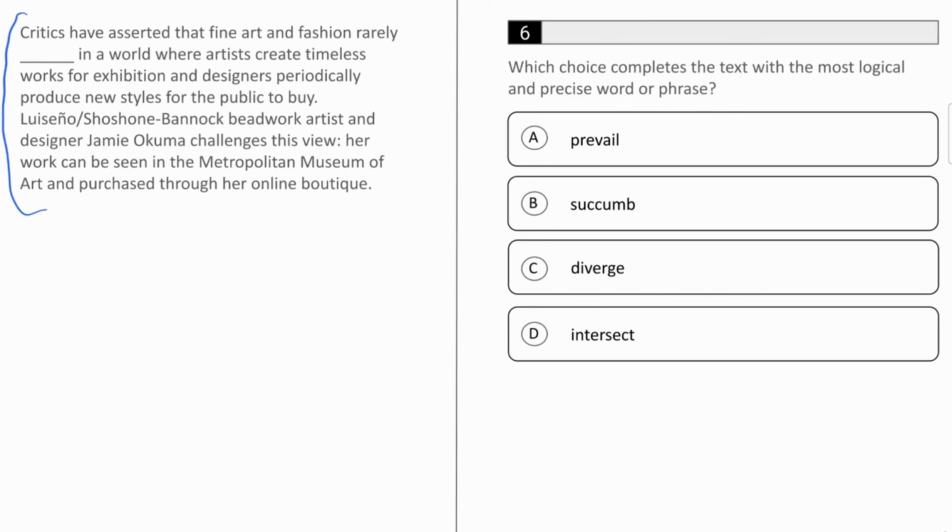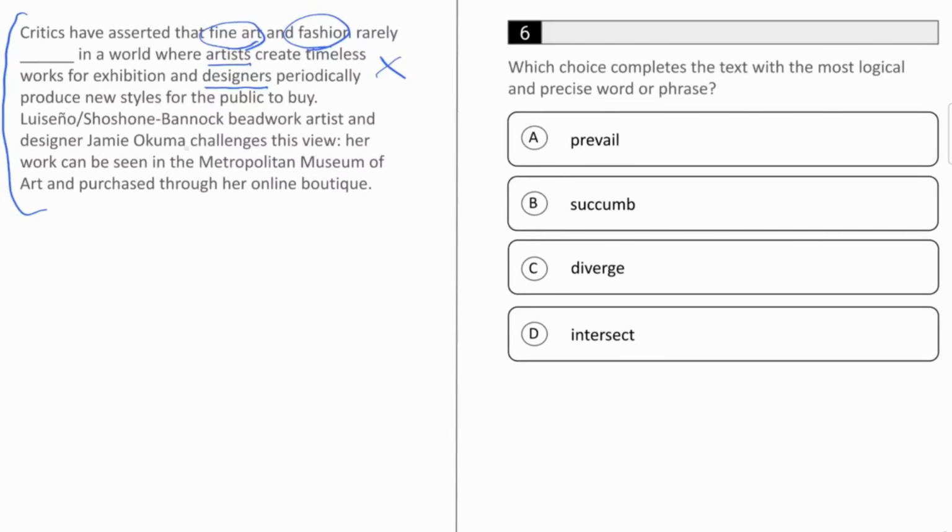So the sentence is talking to us about the relationship between fine art and fashion. And the second part of the sentence tells us that in our world, artists do one kind of thing, creating timeless works for exhibition, and designers do something very different, periodically producing new styles for the public to buy. The second sentence also is a clue.